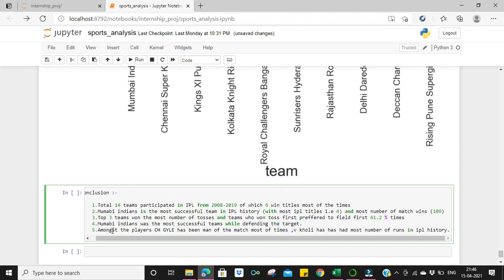And amongst the players, if we talk about player analysis, we see that Chris Gayle has been the man of the match most of the times, and Virat Kohli has secured most number of runs in the IPL history.